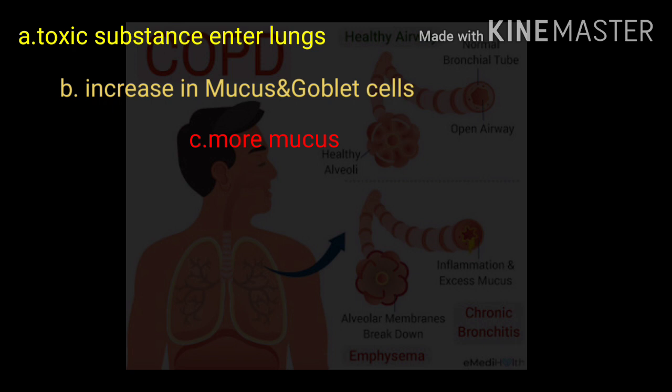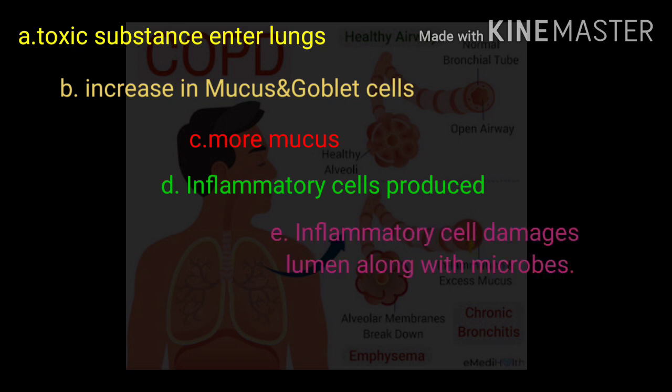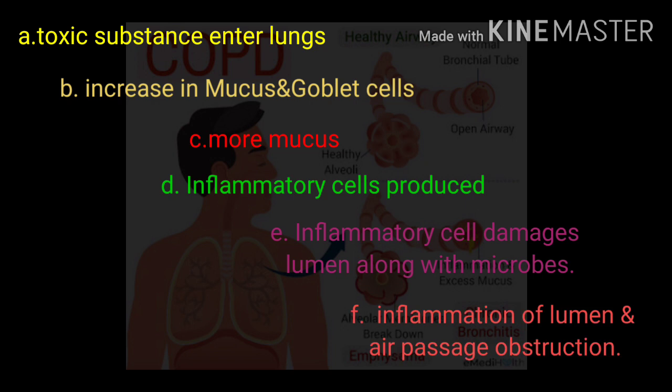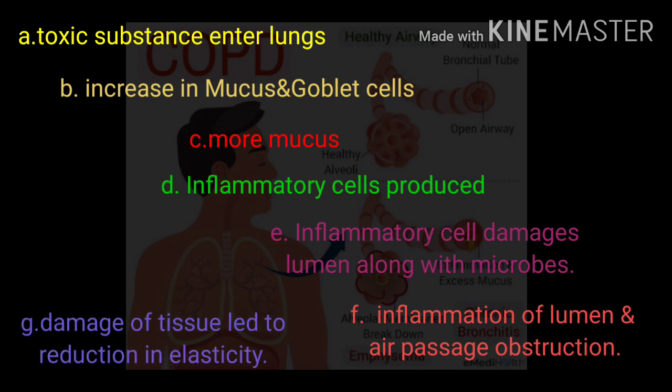As a result of this, our body produces inflammatory cells like neutrophils and macrophages as a defense mechanism in order to kill these microbes. Now what happens is that instead of killing the microbes in the mucus, these inflammatory cells lead to inflammation of the cells which line the lumen. This inflammation of the cells inside the lumen leads to obstruction of the air passage inside the lumen. And after some days, there occurs tissue damage inside the lungs. This tissue damage leads to a decrease in elasticity of the lungs, and ultimately this problem affects the inhalation and exhalation process of the lungs.